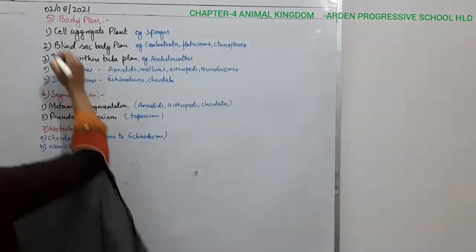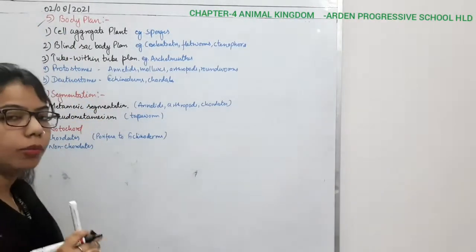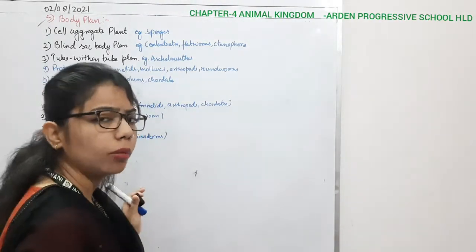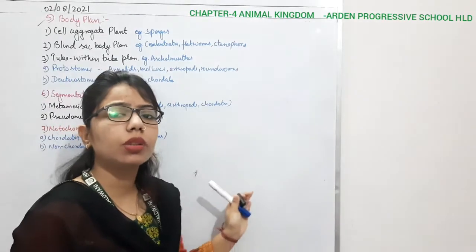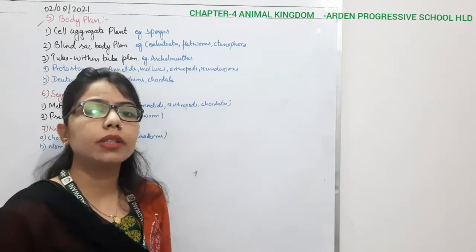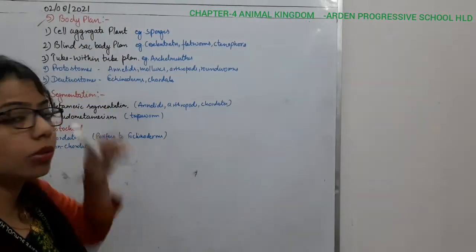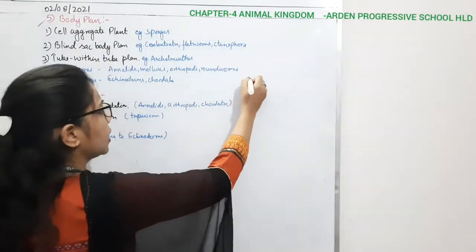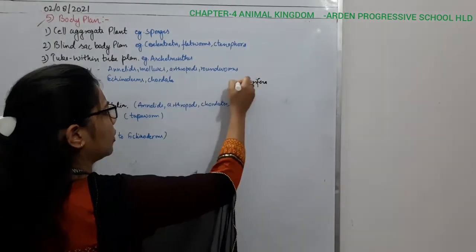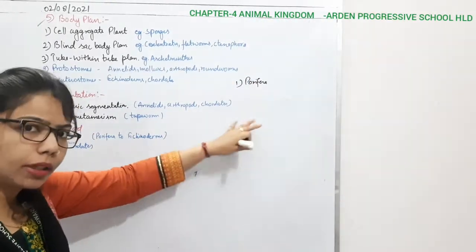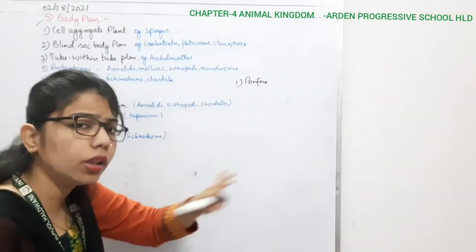The fifth one is the body plan. It means how the body plan is there, right? So we know that as we are moving from very basic features to the complicated structure, there will be some changes in the body also. So if I talk about the poriferans, they are the starting, the first phylum of the animal kingdom, which has all the primitive features. It lacks all the characteristics.